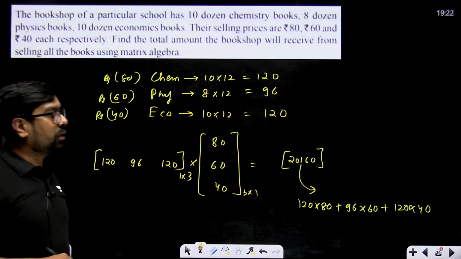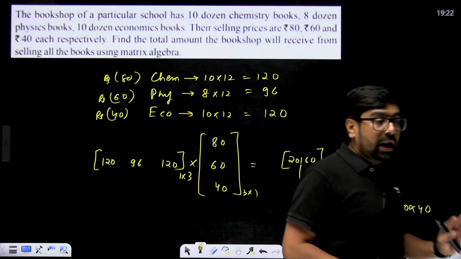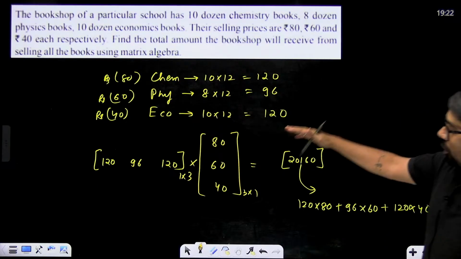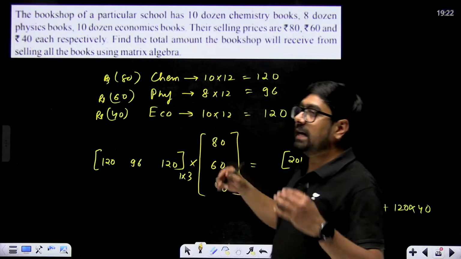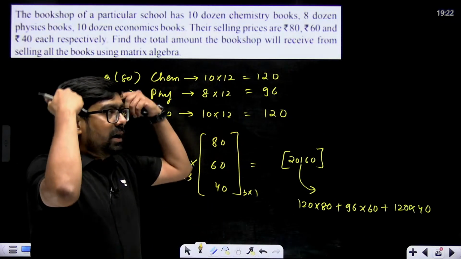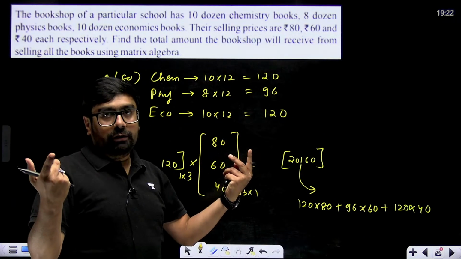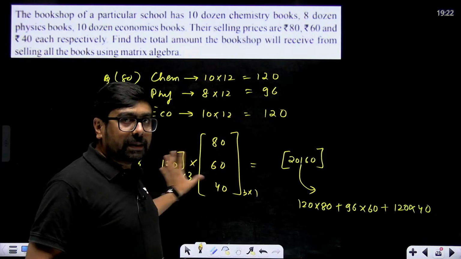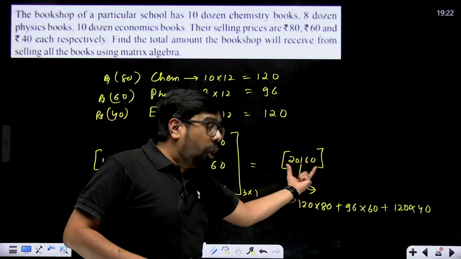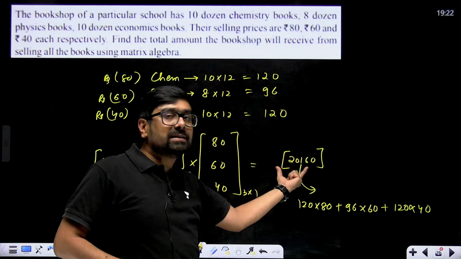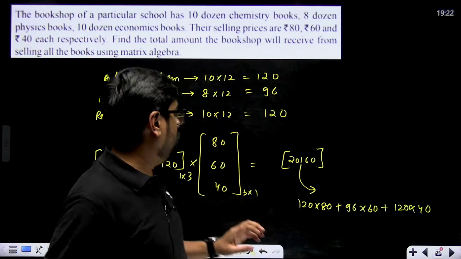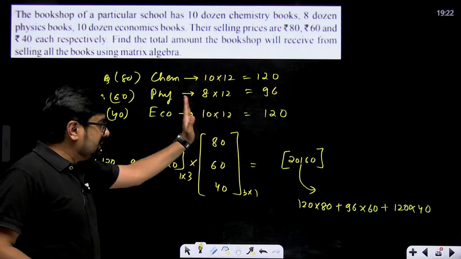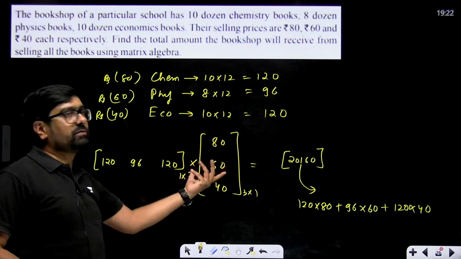This is just a 1 cross 1 matrix. This is how you'll have to showcase your word problem with matrix algebra. Similar types of problems can come. So the method is just, naturally, how will you solve it? Just think that and try to represent it as a matrix problem, and always your answer should be 1 cross 1. So you have to make a row matrix and a column matrix. Which should be a row matrix, which should be a column matrix.